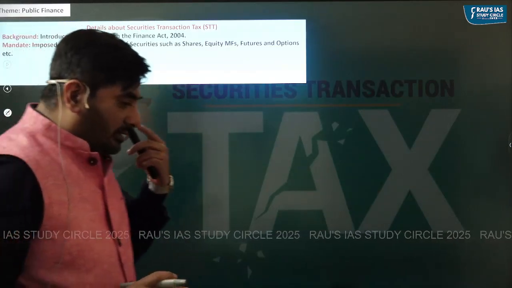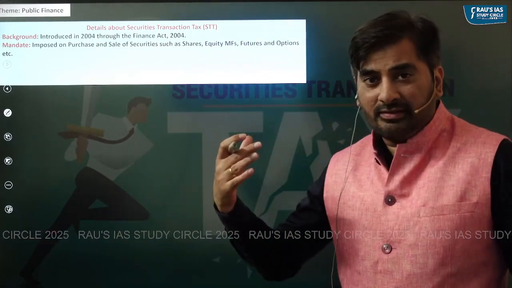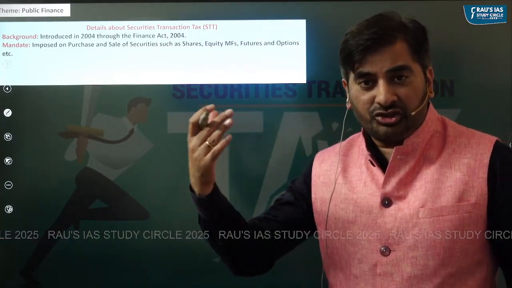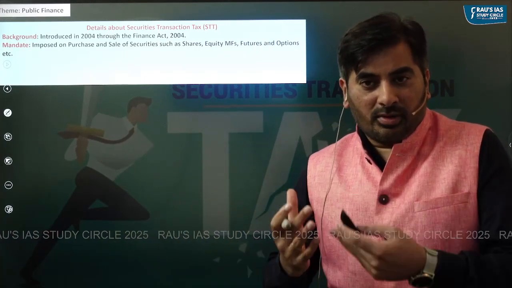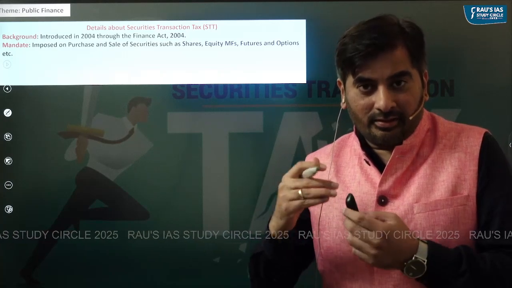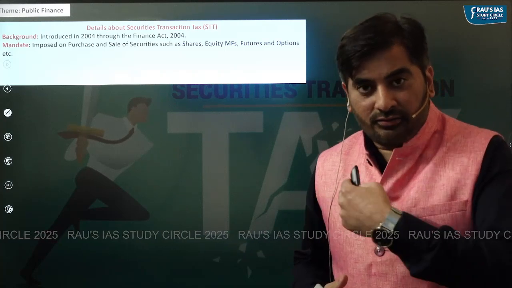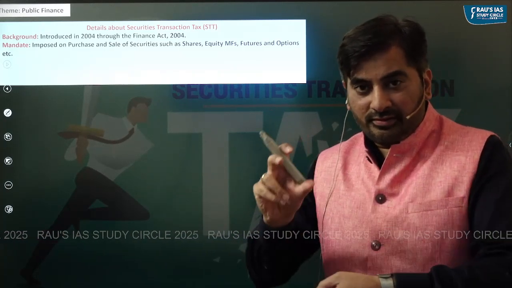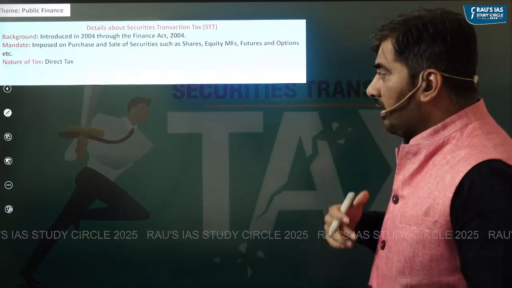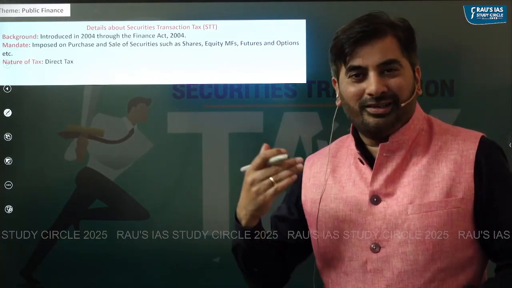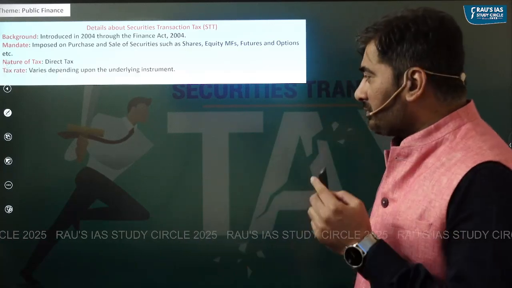Secondly, the securities transaction tax is imposed on purchase and sale of financial instruments in the stock market. So, you know, in the stock market like BSE, NSE, there is a trading of financial instruments, right? So on trading of those financial instruments, securities transaction tax is imposed. You must know that STT is not an indirect tax, it is actually a direct tax.